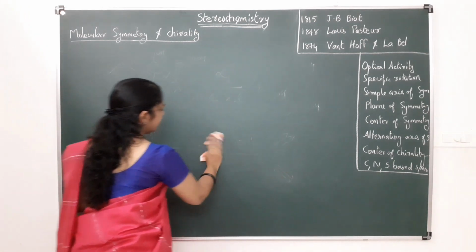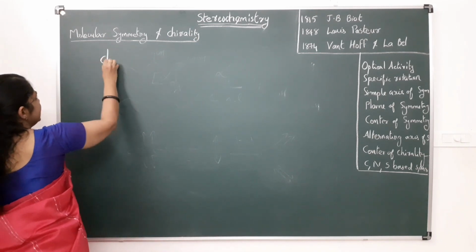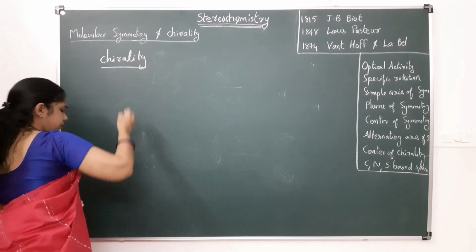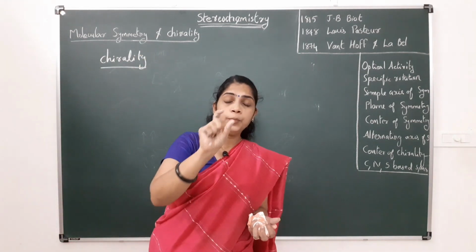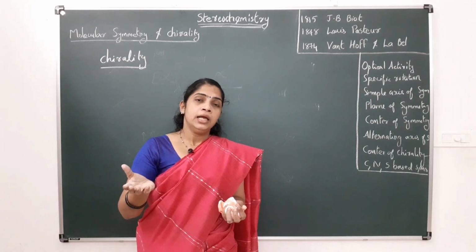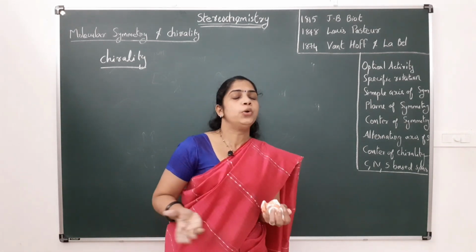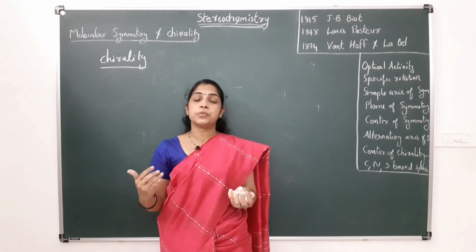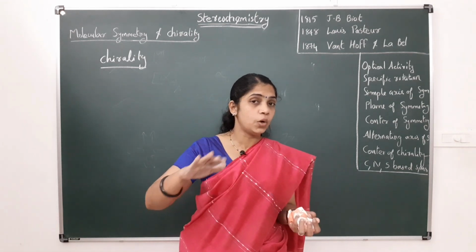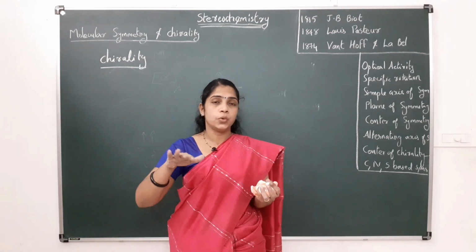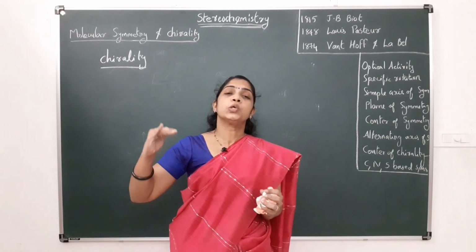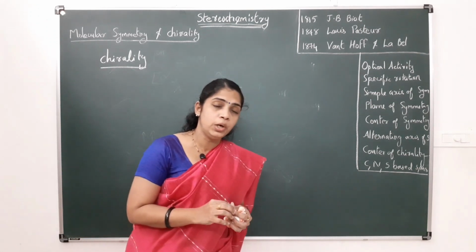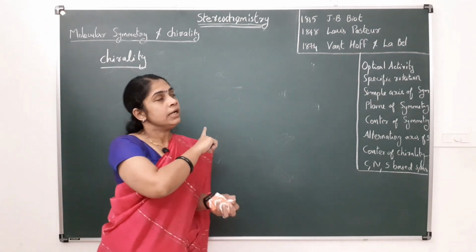What is chirality, or what is a chiral molecule? A molecule is said to be chiral if it is not superimposable on its mirror image. If it is not superposable or not superimposable on its mirror image, such molecules are called chiral molecules, and that property is called chirality.